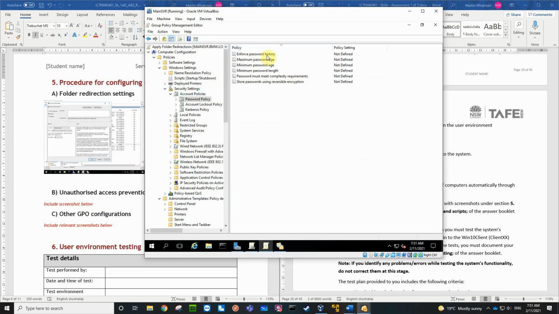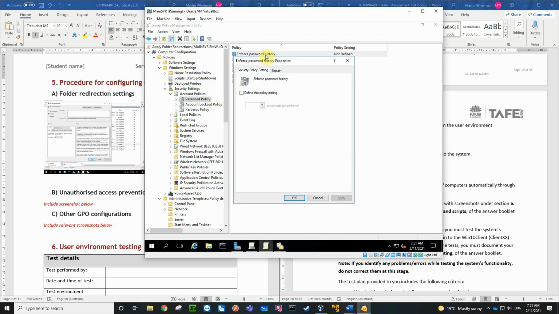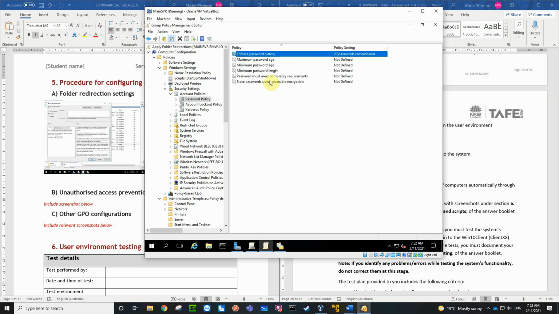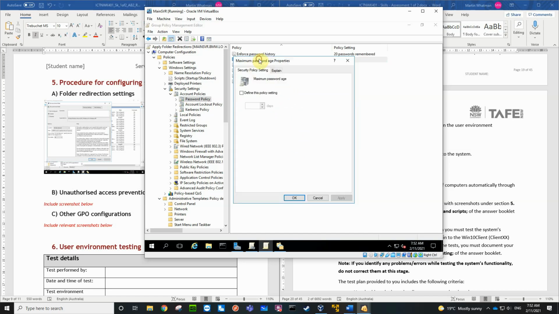So here we're going to enforce passwords remembered. I'm going to remember the last 20 passwords. The minimum age of the password. Sorry, this is the maximum age. So it will expire in, say, 30 days, every 30 days.